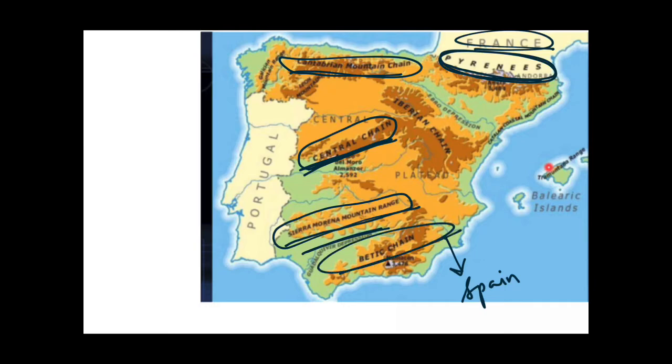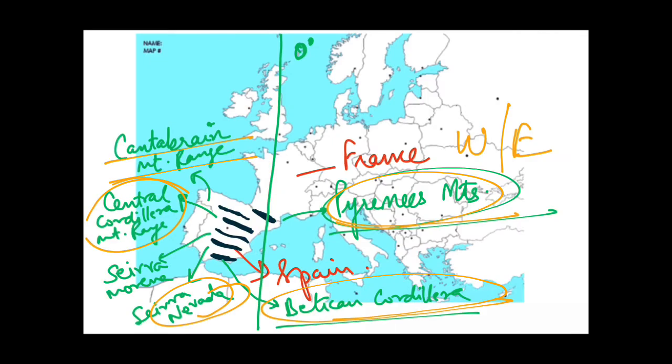So this is the Betic Cordillera mountain chain range. One thing to remember is this is Sierra Morena, and this you can see is Sierra Nevada. How can you learn this? This is M and this is N. As you know, M comes before N, so Sierra Morena is before Sierra Nevada. Now we will learn about the Tagus river, which flows in between Central Cordillera and Sierra Morena.